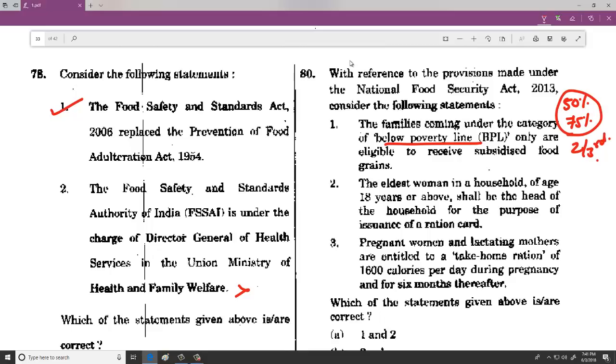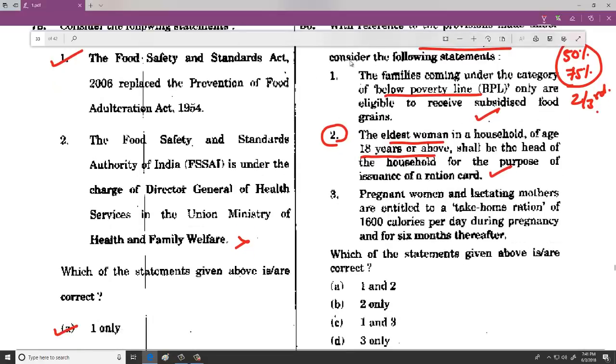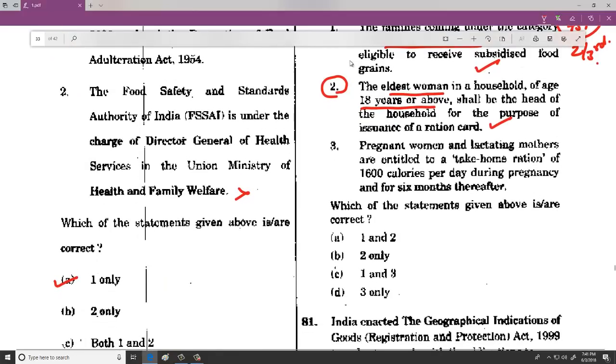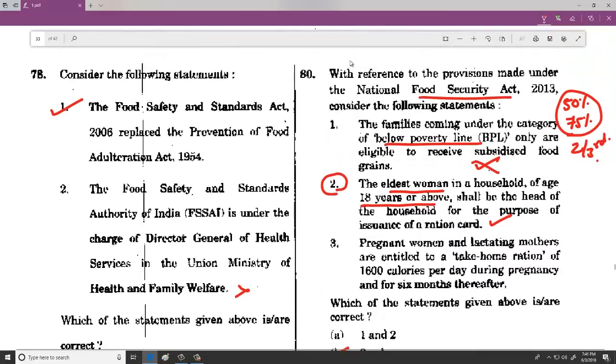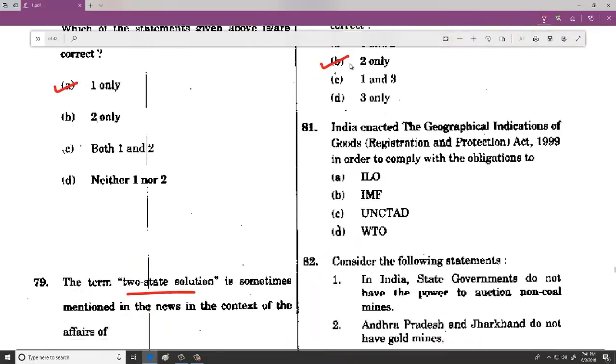And then when we talk about the Food Security Act, 18 years and above, if there is a woman, they will be considered as the eldest woman of the household, and ration card will be issued in their name. So both the statements are actually correct. But when we talk about the third, it is wrong. So the option is A. Sorry, the option is B, because the first is wrong and third is also wrong. So the option is 2 only.